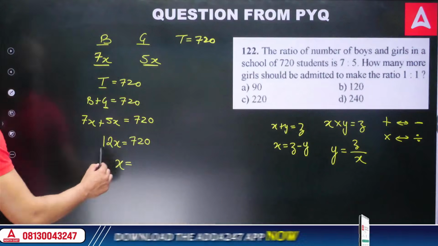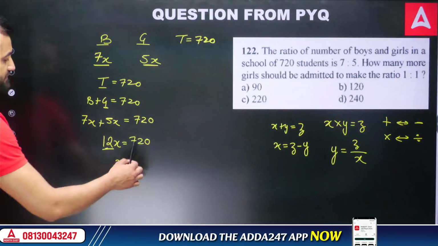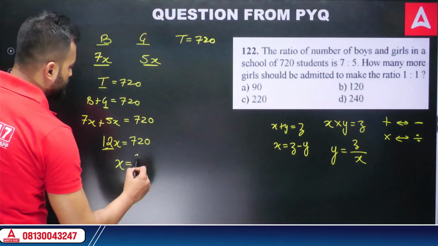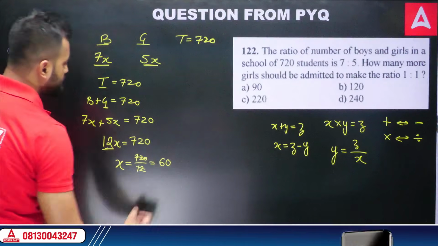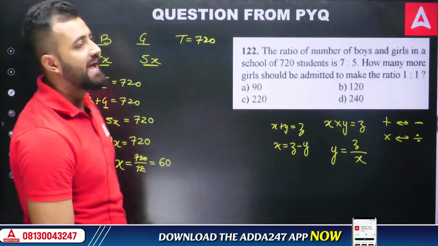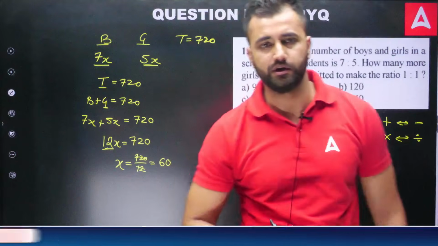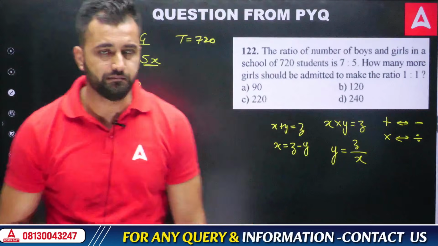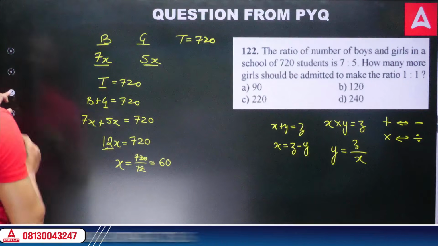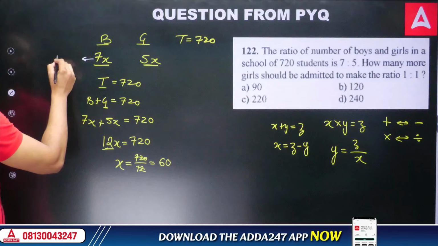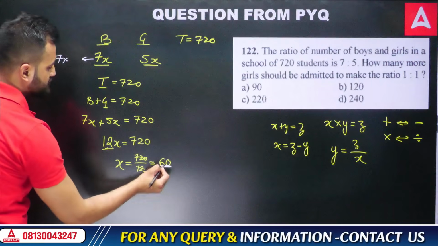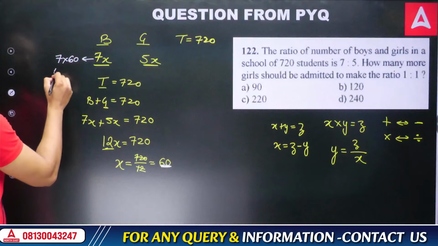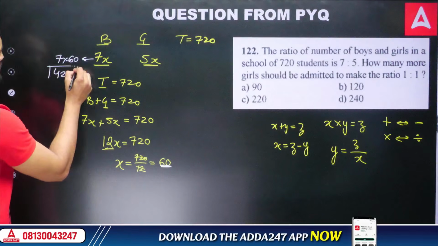So similarly, if I take this 12 to the other side, this 720 gets divided by 12. So I'm going to write 720 divided by 12, and this gets me how much? 60. So as I've got the x value, I can get the number of boys and girls in this class. So how many boys are there? Based on the question, there are 7x boys, right? So 7 into, instead of x, I need to put 60. This is the actual value. So that means there are 420 boys in this class.